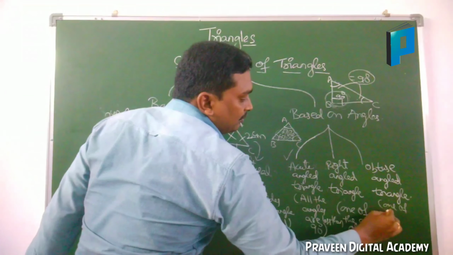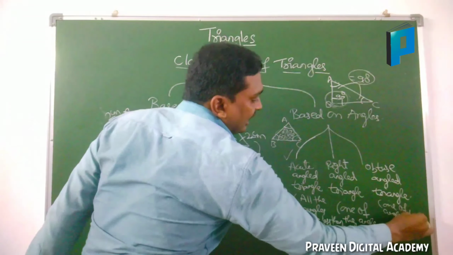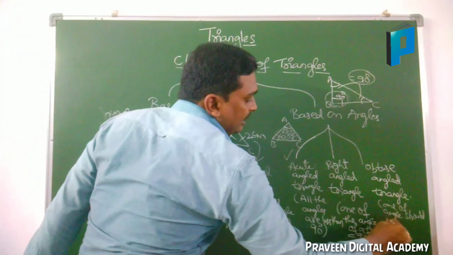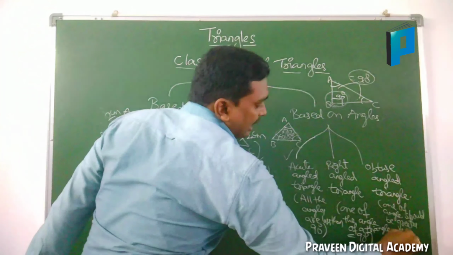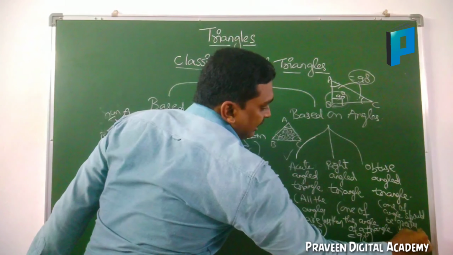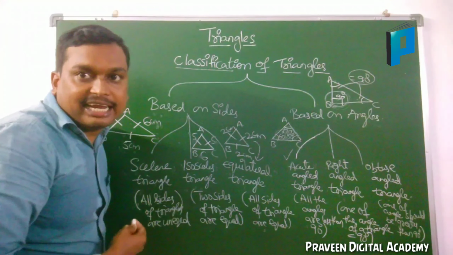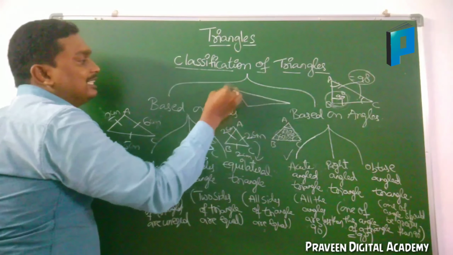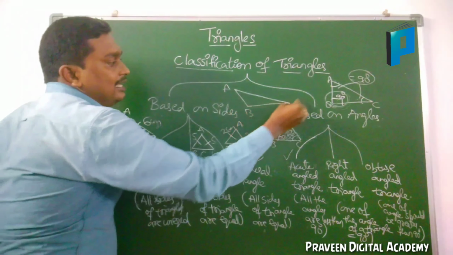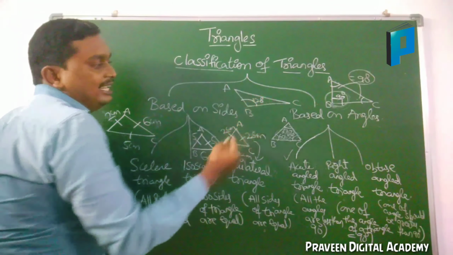One of the angles should be greater than 90 degrees. Means if you are having a triangle like this, A, B, C, and one of the angles is 120 degrees.